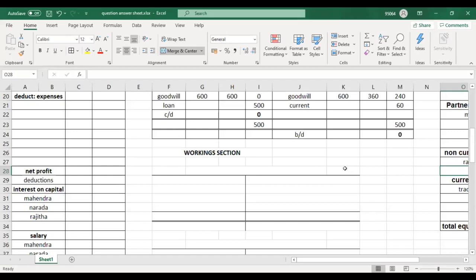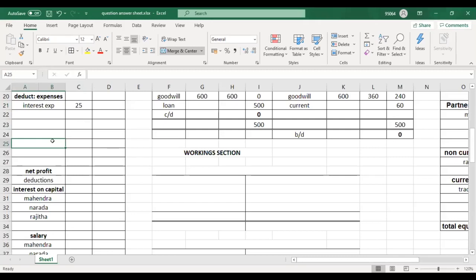25. Good. Where will you record it? Income statement. Good. Income statement under? Expenses. Good. Now you'll write interest expense, 25. Okay, good. That's all.